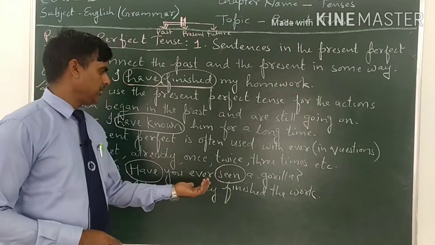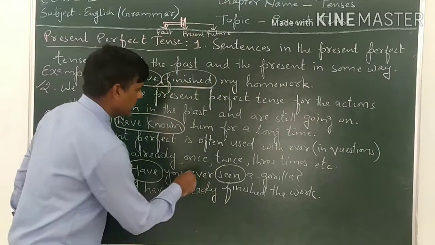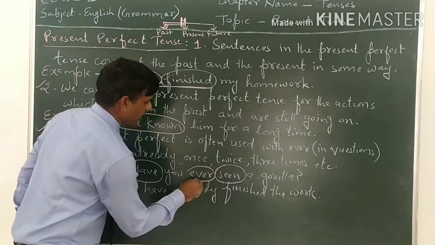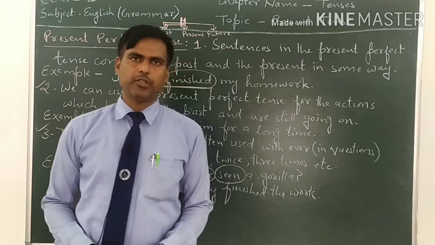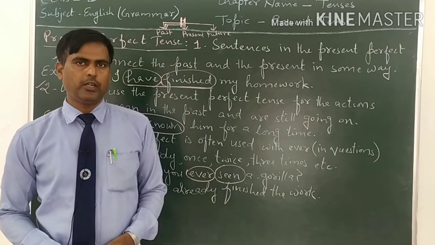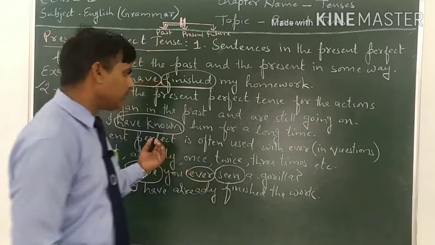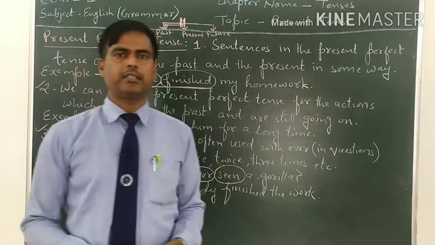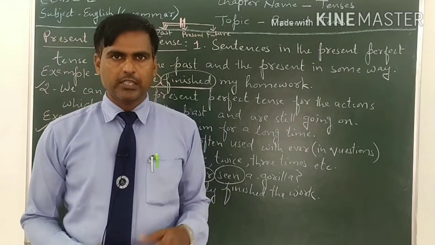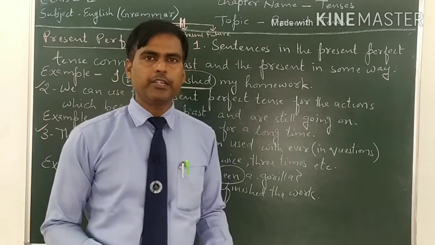It is a question, and in this type of sentence we can use ever. We can use ever only in interrogative sentences, in questions. But we can use other words, for example, already, yet, once, twice, etc. in simple sentences, in affirmative sentences.